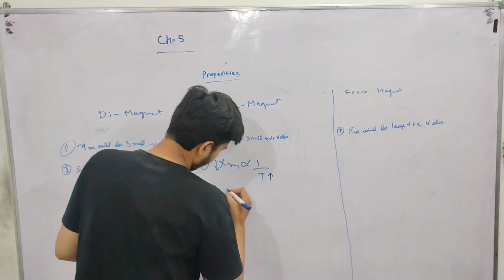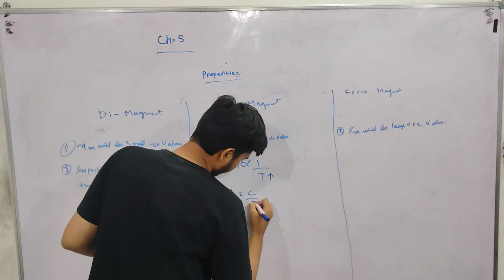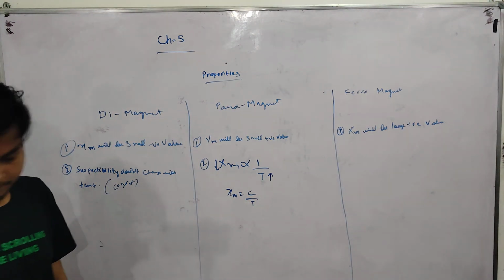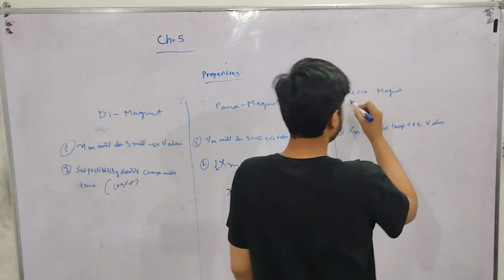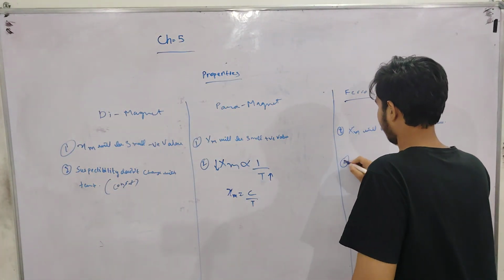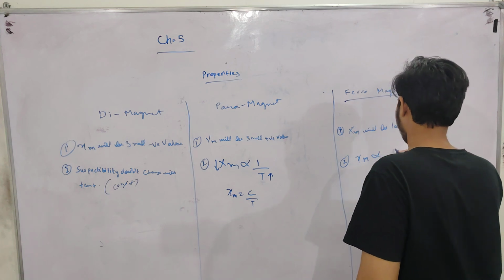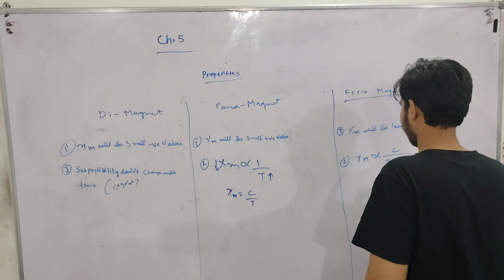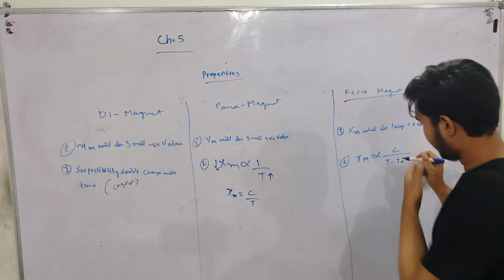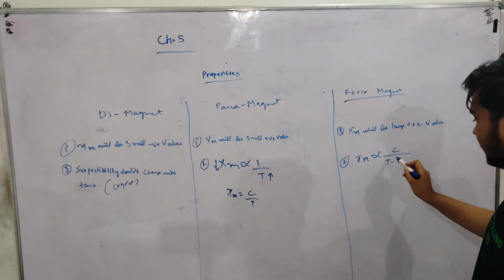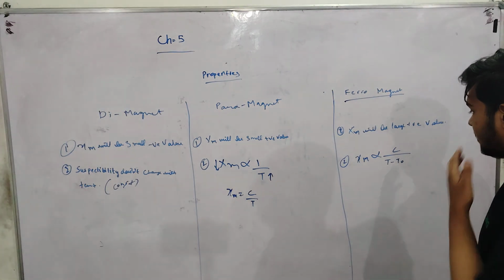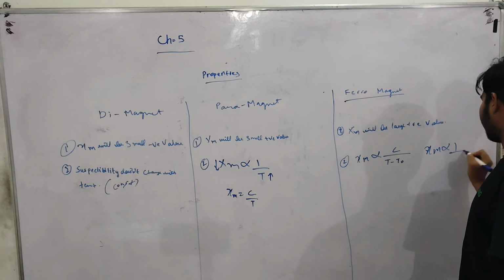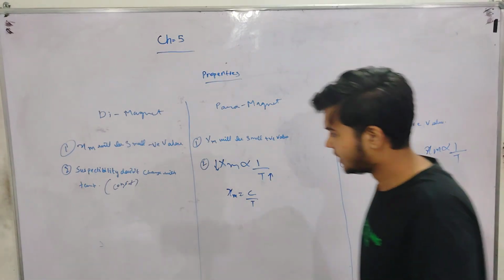And by this we can write the formula also: Xm is C by T, Curie's law, as we wrote before. And in ferromagnet, here Xm will be directly proportional to C by (T minus T naught). This will be the relation between magnetic susceptibility and temperature. It also decreases with increase in temperature; it is also inversely proportional to temperature.